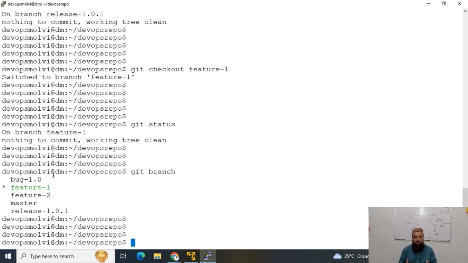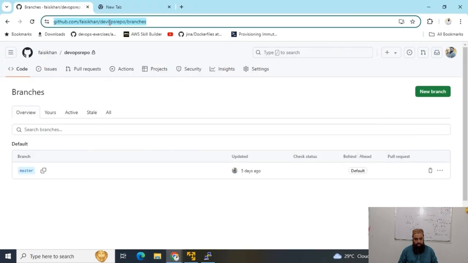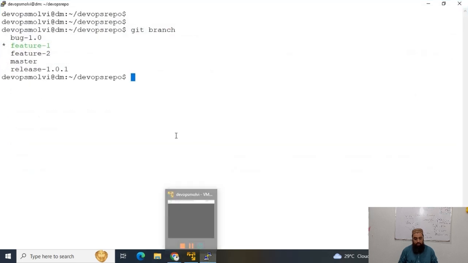These branches are actually created on my local repository. Now I want to push all these branches to my remote origin. My remote repository is this one, my actual remote repository on GitHub. So I have to push all these branches to my remote repository.